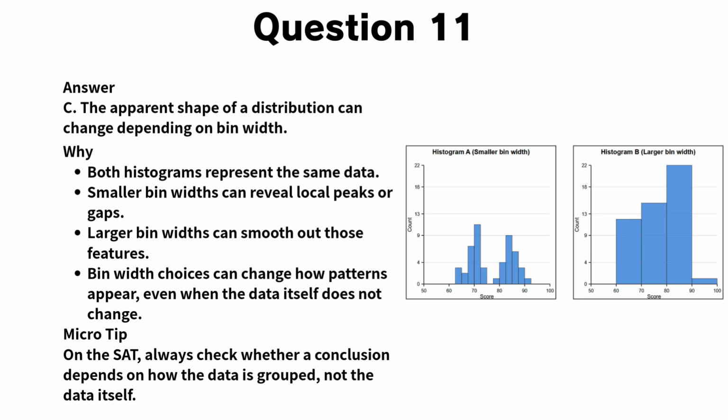This does not mean the data itself has changed. It means the way the data is grouped has changed how the shape appears. That is why conclusions about modality or shape must be made carefully. If a conclusion depends entirely on how the bins are chosen, it may not reflect a true feature of the data. On the SAT, this type of question tests whether you recognize that graphs involve design choices, not just raw numbers. Bin width is one of those choices, and it can strongly influence interpretation. The safest conclusion is that the apparent shape of a distribution can change depending on bin width.